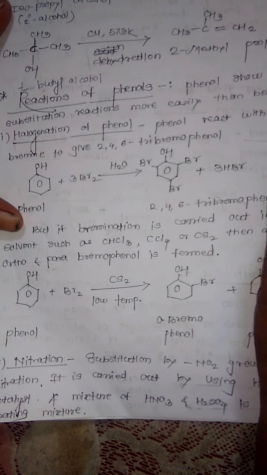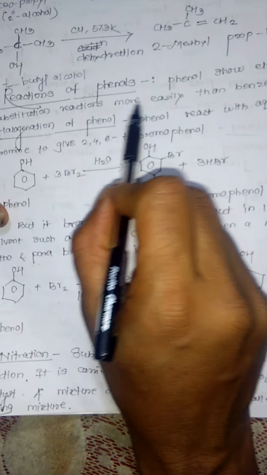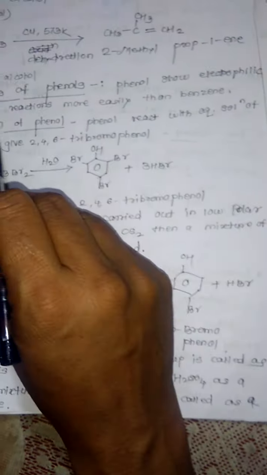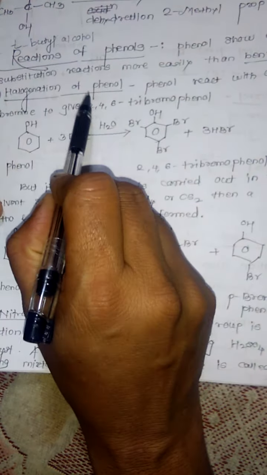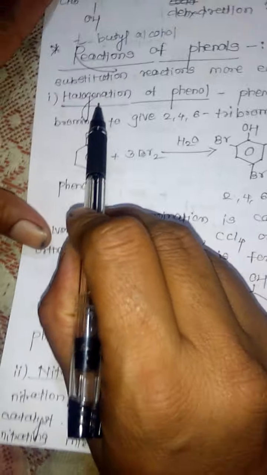Now the reactions of phenol. Phenol gives electrophilic substitution reactions and it shows them more easily than benzene. Phenol is more reactive for electrophilic substitution reaction than benzene. The first reaction is halogenation of phenol. Halogenation means substitution by a halogen atom.